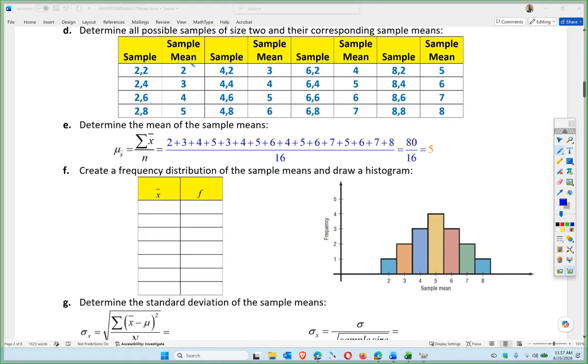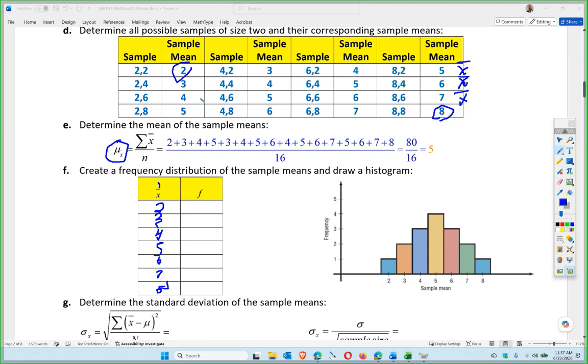So the smallest mean I can get is a 2. The largest mean I can get is an 8. Okay, because these are all a mean, a sample mean, correct? Because X bar is sample mean, because mu is population. That's the population of samples. Okay, so 3, 4, 5, 6, 7, and 8.